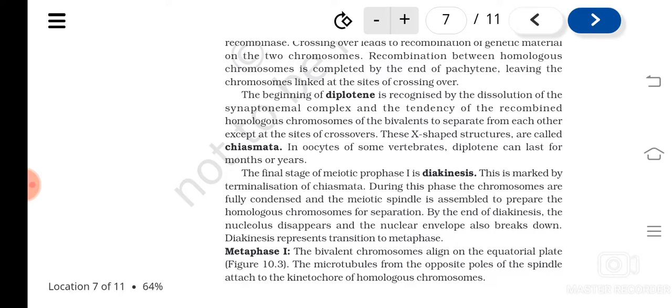So the next phase is metaphase 1, and then anaphase 1 and telophase 1. Then we will have to study meiosis 2. So let's continue this in the next class.